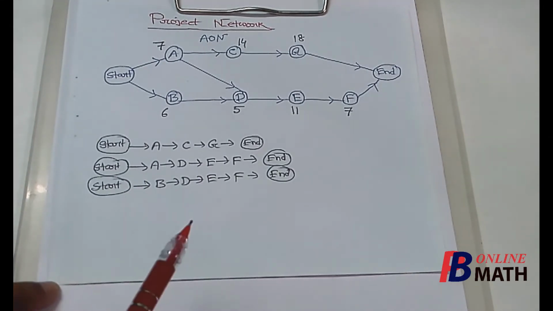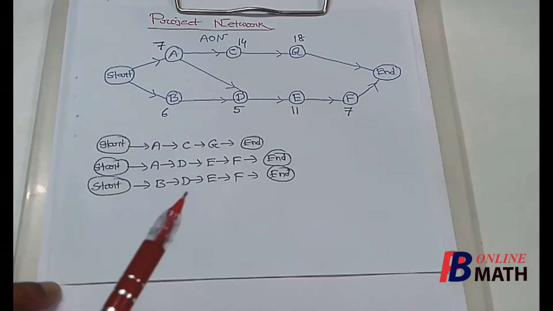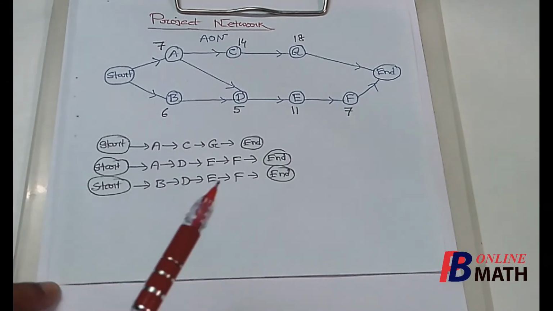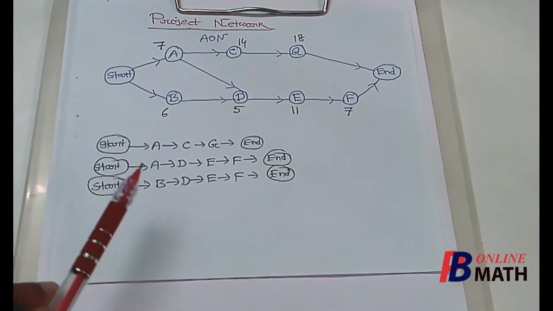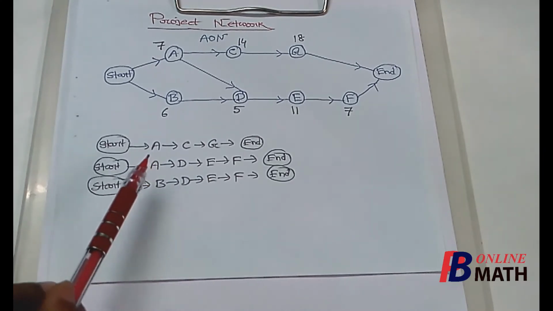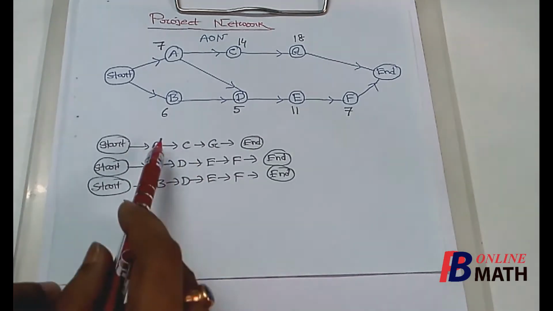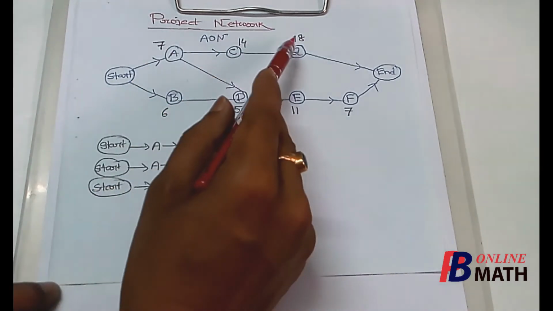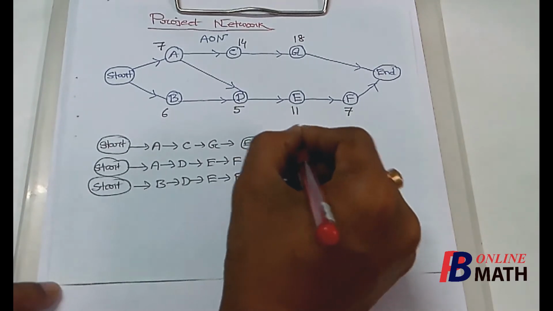Out of these three paths, one must be the critical path. We know that the critical path is that path where the sum of the times required to complete the activities on the path is maximum. If we add all the time durations for the activities in each path, for the first path the sum is 7 plus 14 plus 18, which is 39.